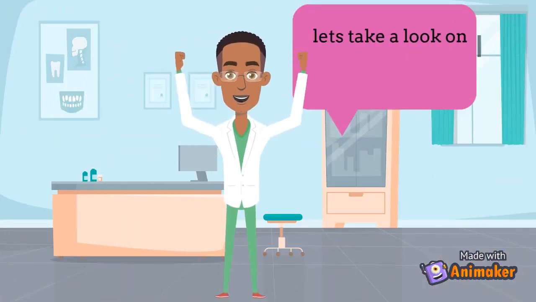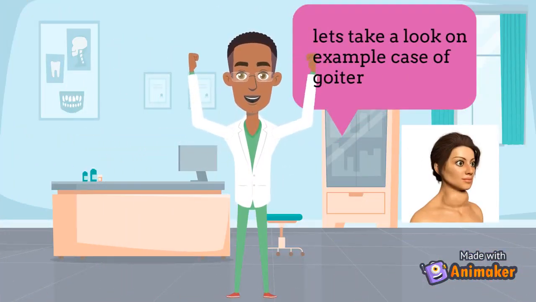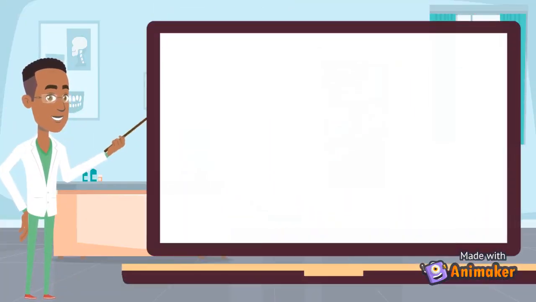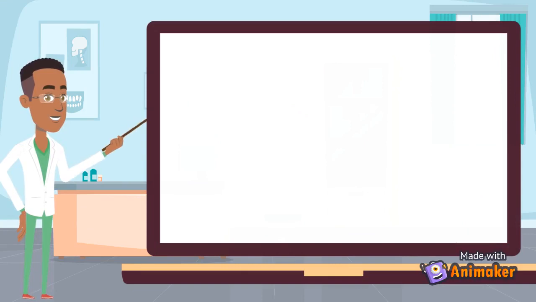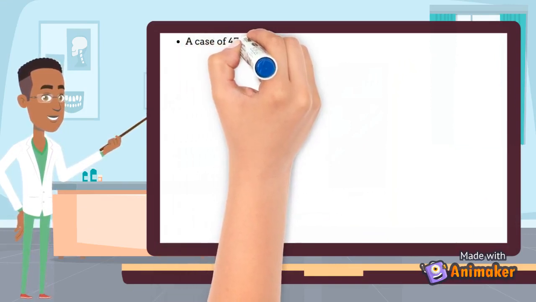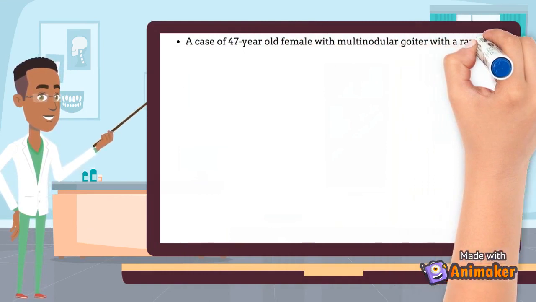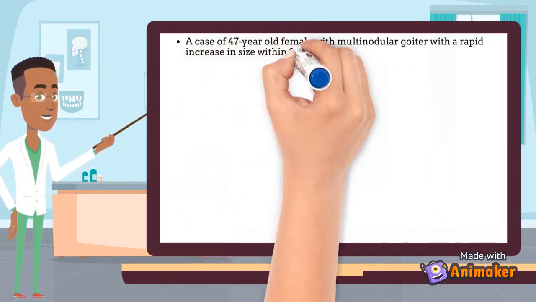Alright, let's take a look at an example case of goiter. According to the International Journal of Surgery case report, a case of a 47-year-old female with multinodular goiter with a rapid increase in size within 2 years is presented.